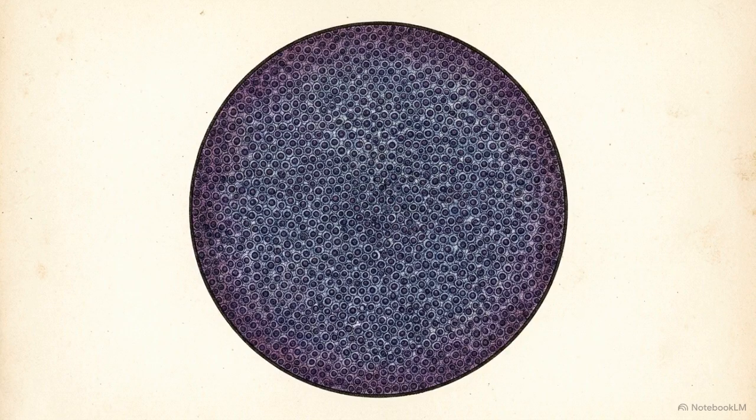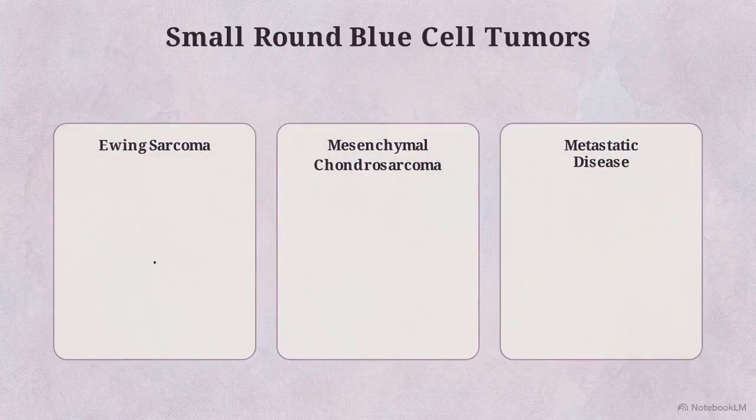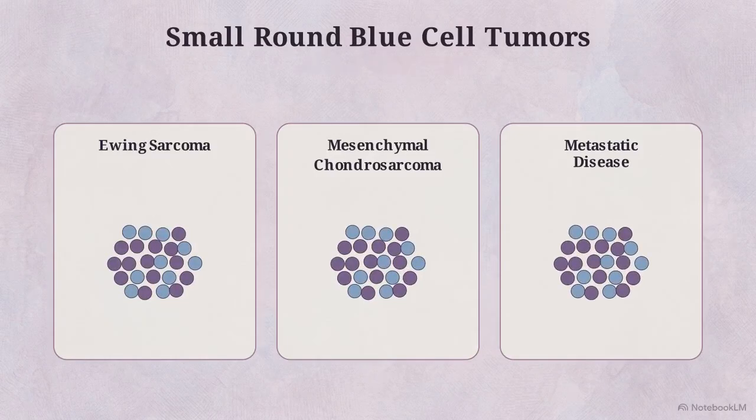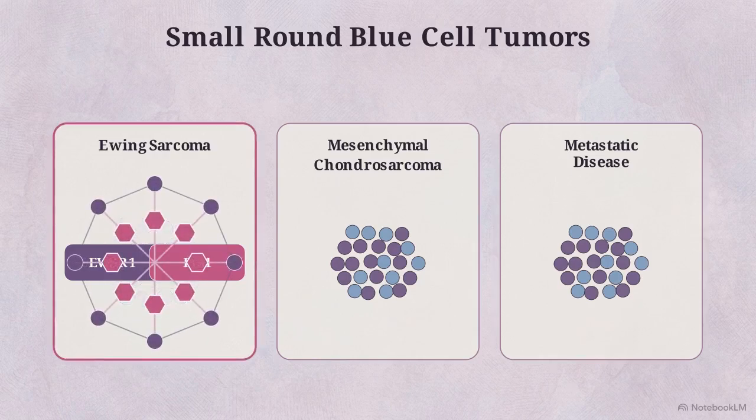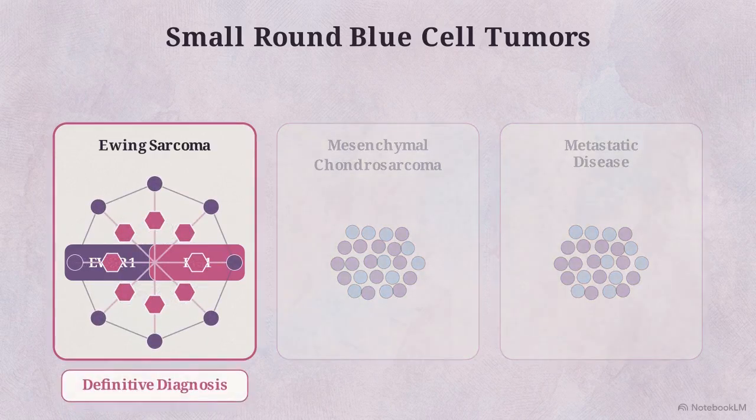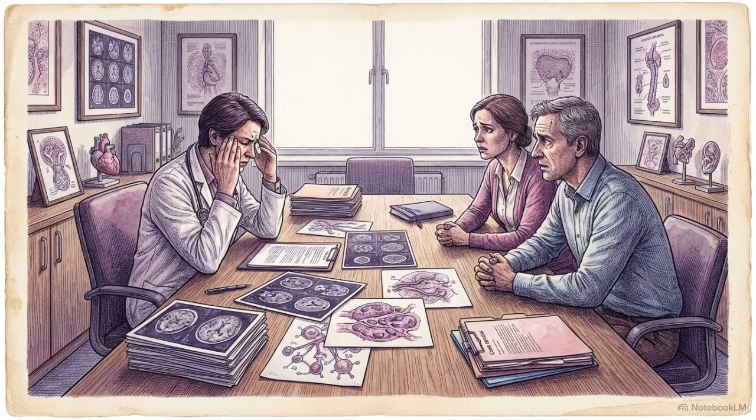The fourth column contains small, round blue cell tumors, the most morphologically ambiguous group in pediatric pathology. Under a standard microscope, Ewing sarcoma, lymphoma, and metastatic neuroblastoma all appear as identical sheets of blue cells. Because histology is nonspecific here, diagnosis depends entirely on immunohistochemistry and fusion genes. Over 90% of Ewing sarcomas are defined by a specific EWSR1-FLI1 translocation. Without cytogenetic confirmation, establishing a treatment protocol for these tumors carries an unacceptable risk of misdiagnosis.